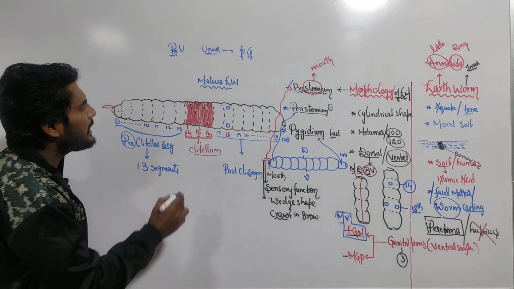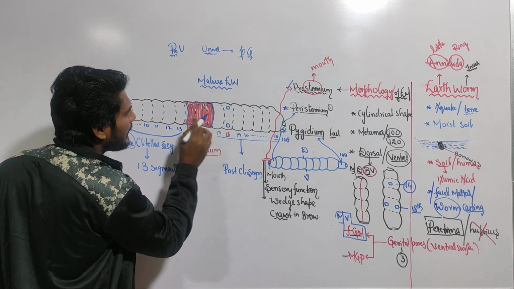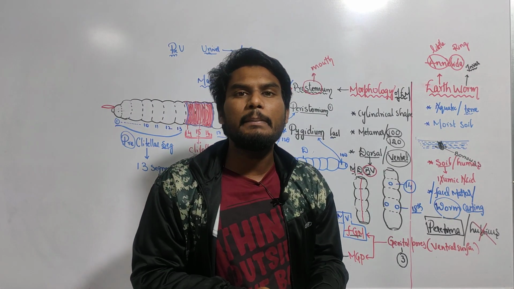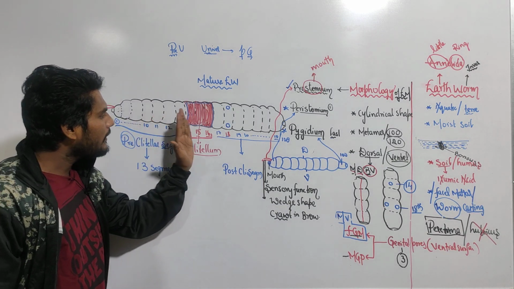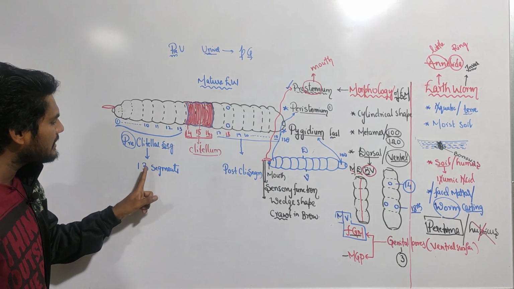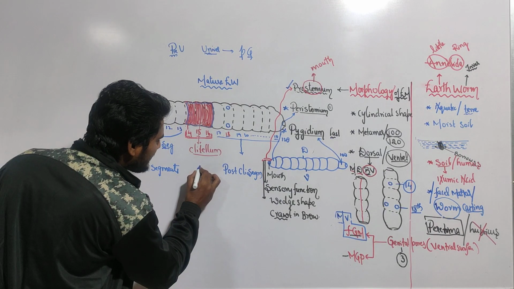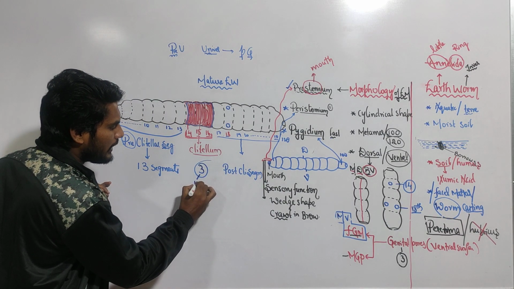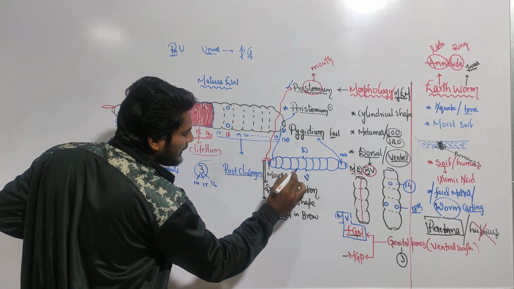Similarly, based upon the clitellum, the earthworm body is divisible into how many parts? Three regions: preclitellum, clitellum, post-clitellum. How many preclitellar segments? 13, from 1 to 13. How many clitellar segments? Three: 14, 15 and 16. Then how many post-clitellar segments?